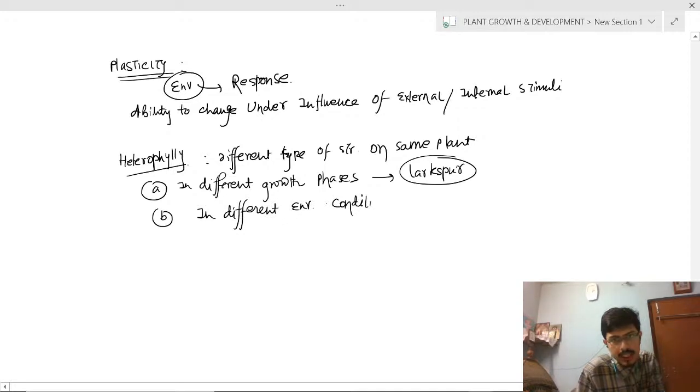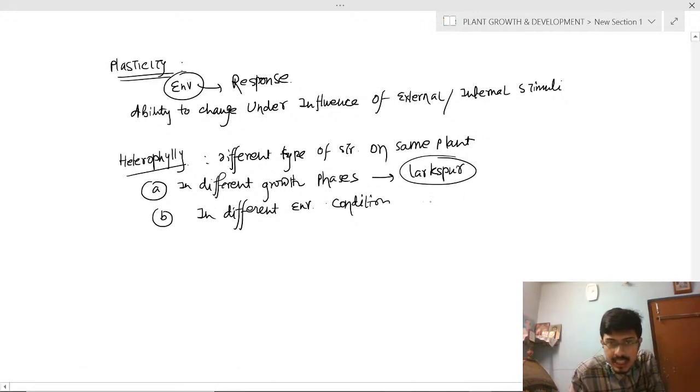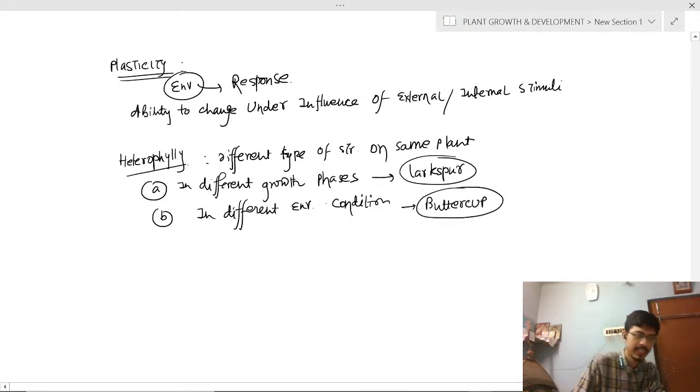Okay, two things can happen. Heterophyly means different types of structure on the same plant, due to different growth phases of the plant or different environmental conditions of the plant. In the environmental condition, the example is buttercup. Clear?